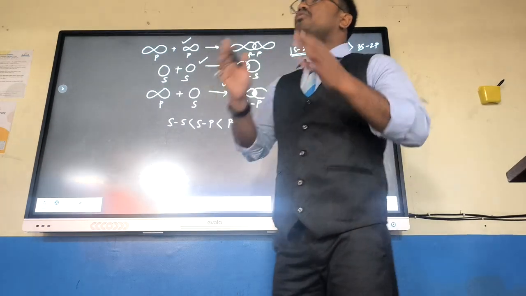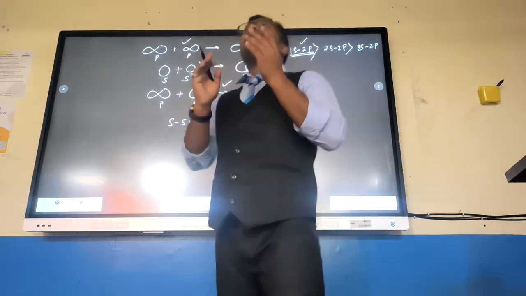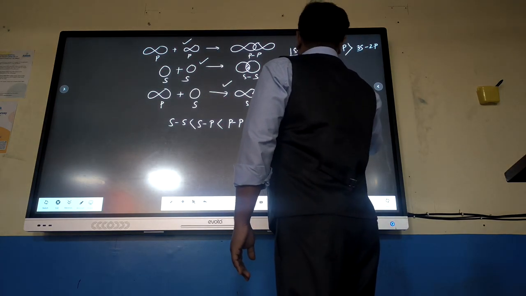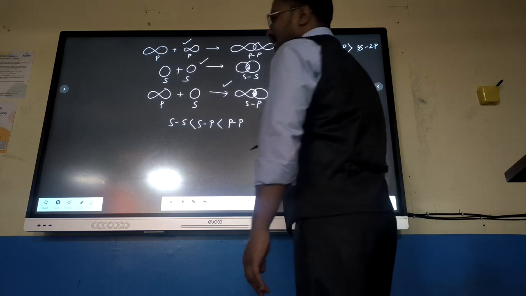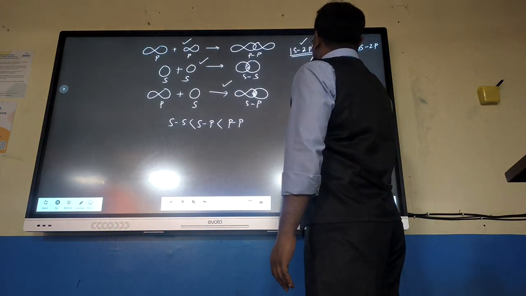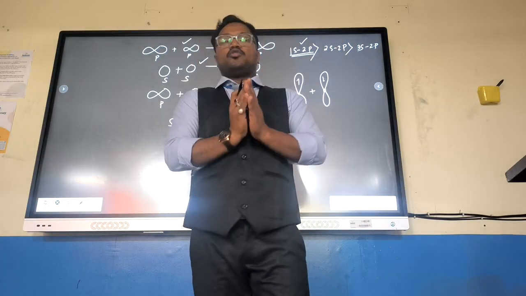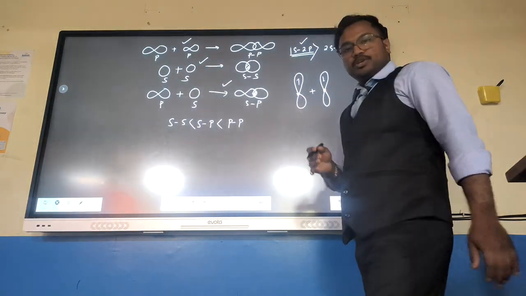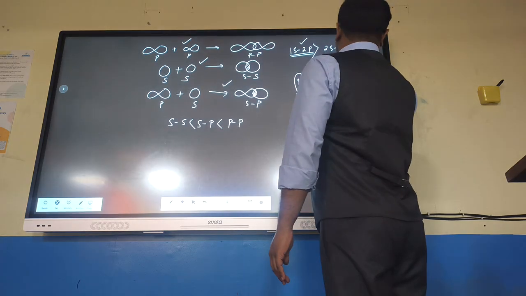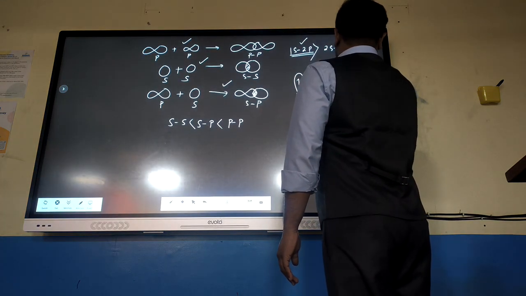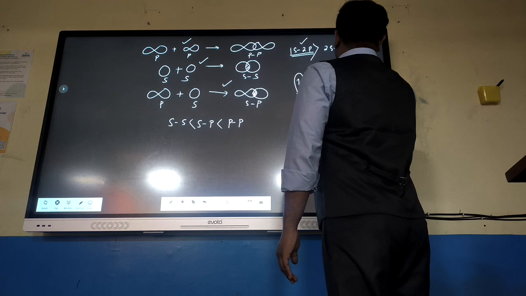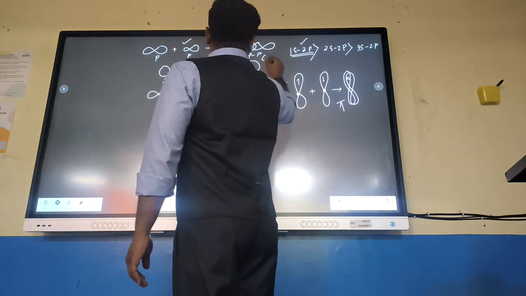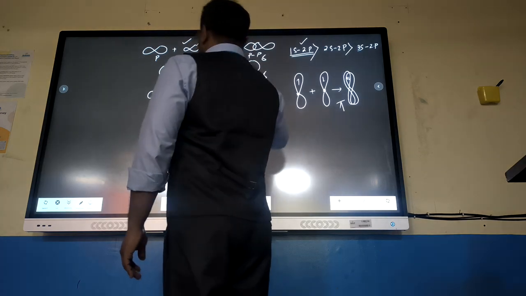So the question is, when pi bond will be formed? Pi bond will be formed for these type of cases. If I take like this, so they are, you can say, sidewise overlapping or parallel overlapping like this. If orbital overlap like this, in this case, pi bond formation may happen. So we can draw like this. So in this case, formation of pi bond is there. In this case, sigma bond is formed. Here also sigma bond is formed.